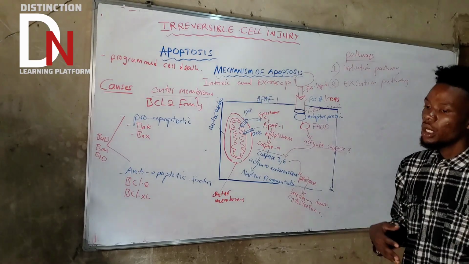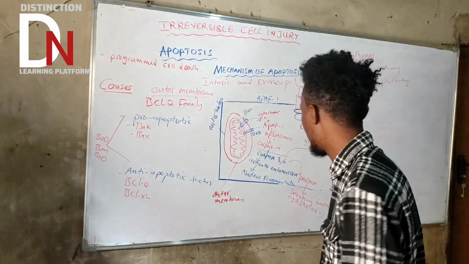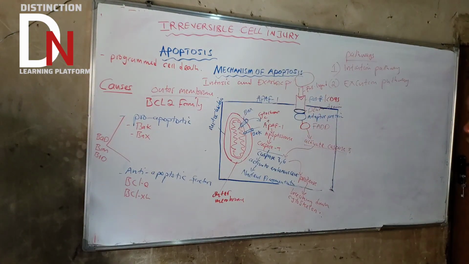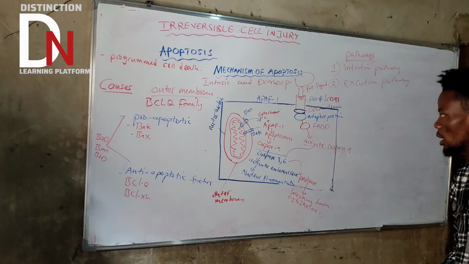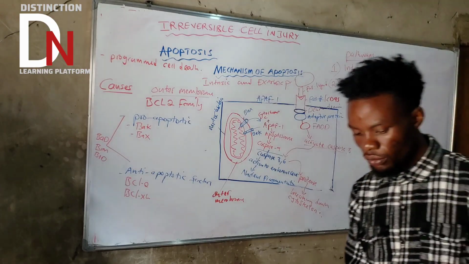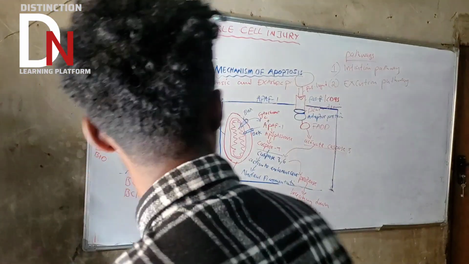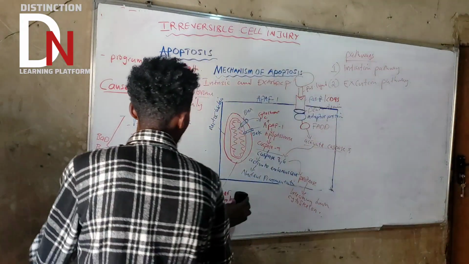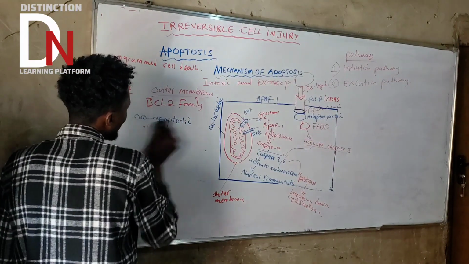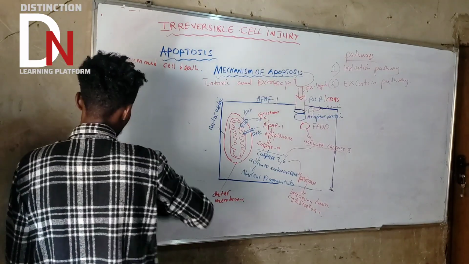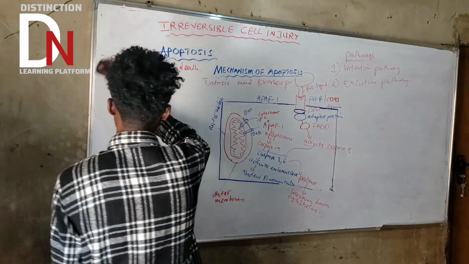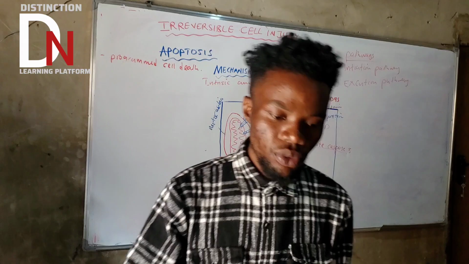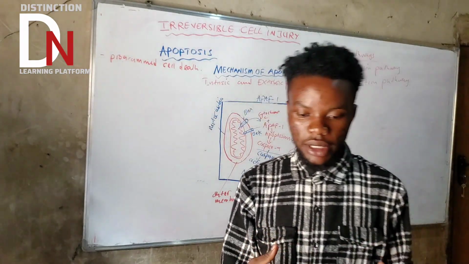Cytoskeleton, leading to the death of the cell. Okay? So that's where the mechanism of apoptosis ends. Now, there are some other things that you need to understand as well, under apoptosis.